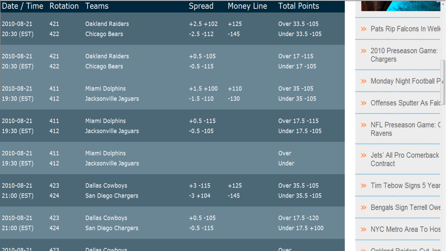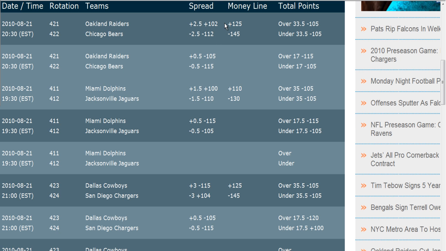Now the minus is you have to risk this much to make $1. So for example, to win $1 here, you have to risk $1.12, or you have to risk 112 to win 100. Now I know that might still sound confusing, but don't worry, I'll go over a few examples.